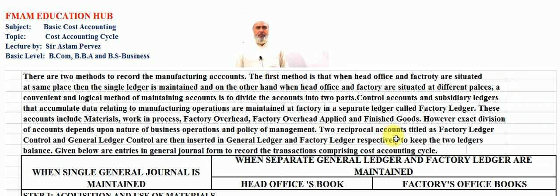Two reciprocal accounts titled factory ledger control and general ledger control are then inserted in the general ledger and the factory ledger respectively, to keep the two ledgers in balance. Given below are entries in general journal form to record the transactions comprising the cost accounting cycle.